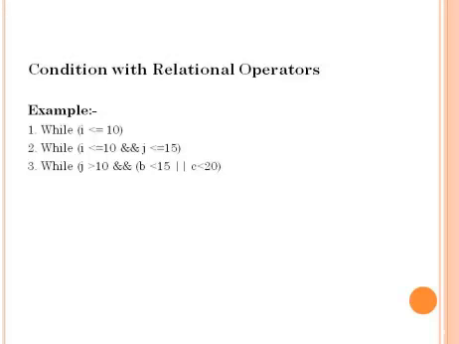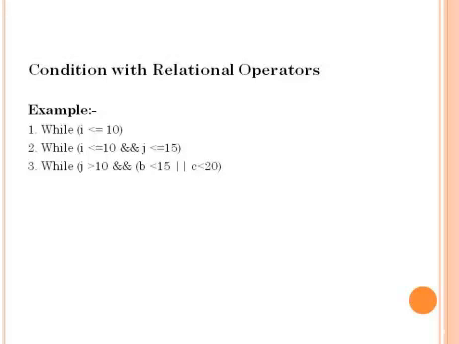The condition of the second statement is i less than or equal to 10 logical AND with j less than or equal to 15. Here we have three operators: relational operator, logical operator and relational operator.